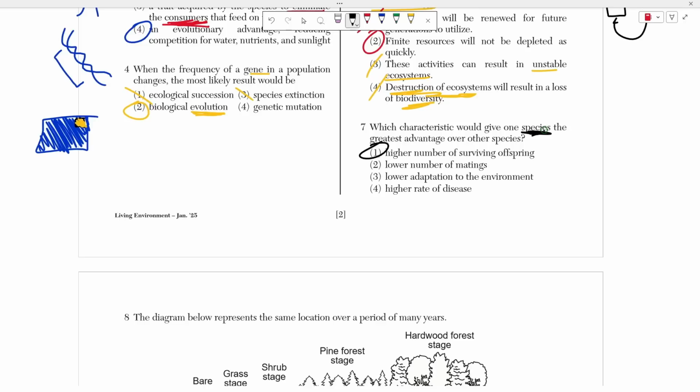The way that you do that is by passing on your genes from one generation to another, to another, to another. So if you have a lot of individuals in one generation, that means that they can reproduce more successfully and then pass their genes on as well, right? If you have a low number of mating, you're producing a low number of offspring, a low number of children, right? If you're producing one child in your entire lifespan, that means that your species population isn't growing very rapidly, and that means that you're not passing on your genes as quickly or as effectively to as many people as you can, right? Lower adaptation to the environment makes your species more prone to extinction because you want to be the best adapted to your environment, and a higher rate of disease just makes you die quicker because guess what? You're going to be sick all the time.